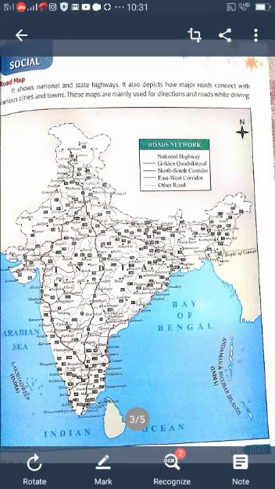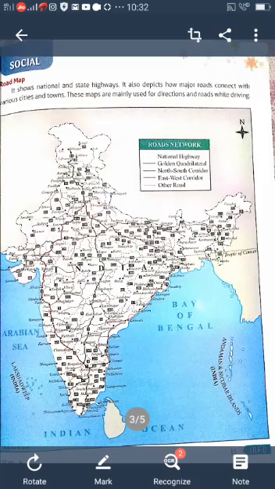Further we will learn about the scale of map and uses of map, how the directions are shown on a map, what colors are used on a map, and also scale and symbols, which are very important things used in maps. Children, I think all of you understand about the map. So today I will stop this lesson. Next class I will continue the lesson.